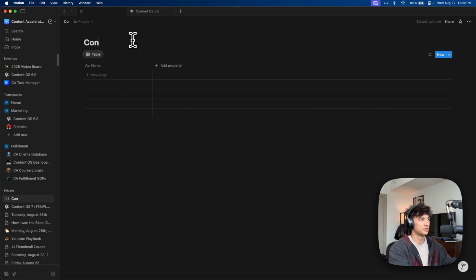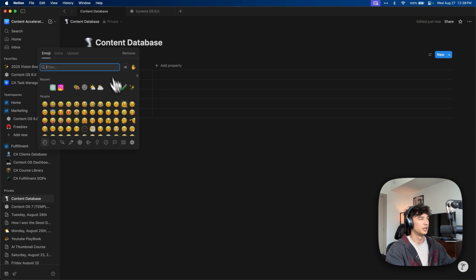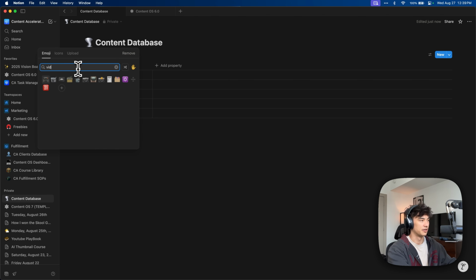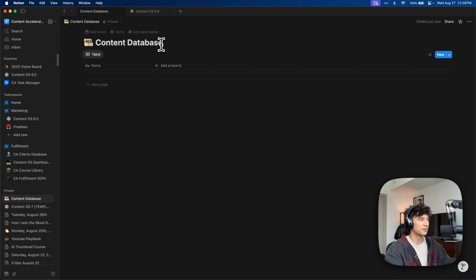We will name this content database. And let's add like a reel or film strip. Okay. Content database, and just so I know which one this is, I'm going to name this demo 827. So that I know exactly which one I'm working with here, because I have a lot of content databases.